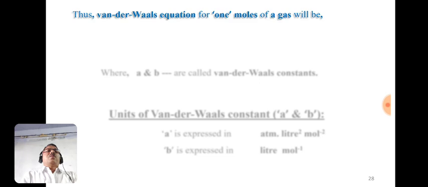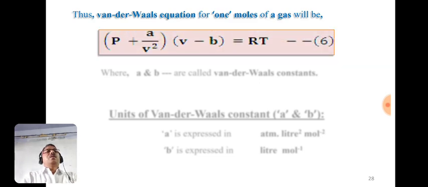The van der Waals equation for 1 mole of gas will be written like this. Here we have to replace the n term, remove it. So we have P plus a by V square, because n square is replaced by the square of 1, which is 1, into V minus b, as the value of n is 1, equals nRT, but since the value of n is 1, it is equal to RT.